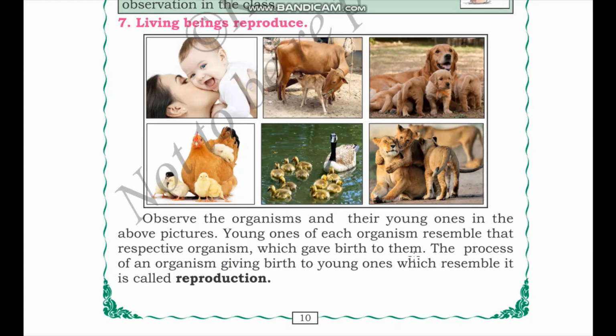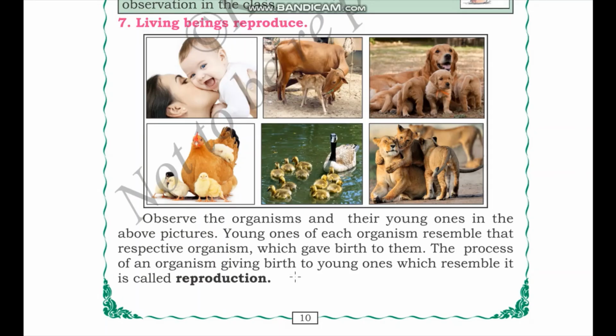Observe the organisms and their young ones in the above pictures. Young ones of each organism resemble the respective organism which gave birth to them. Here we can see a baby and its mother, and we can see a cow and calf. We can see a very cute picture of a dog and its puppies, a hen and its chicks. We can see a duck and ducklings. We can see a lioness with her lion cubs.